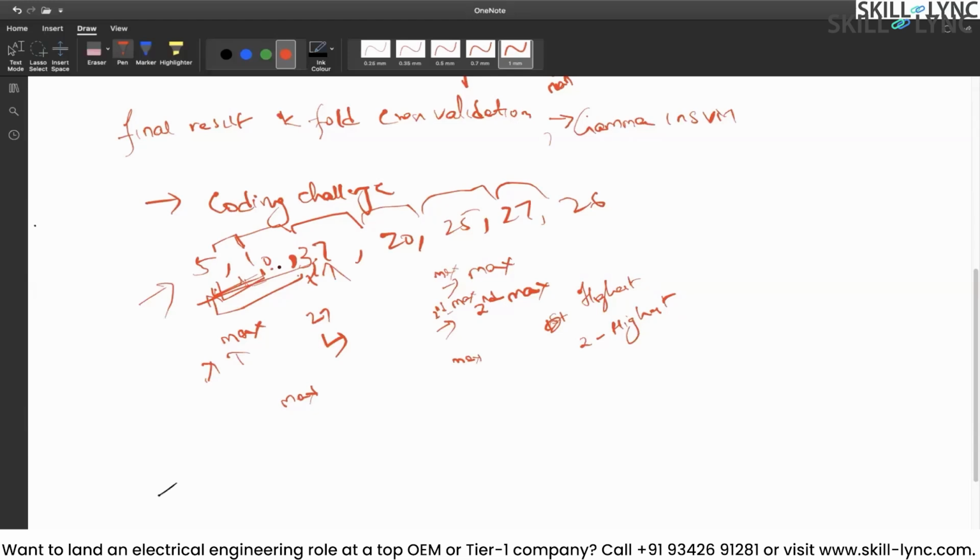I have already given you the logic. Now try to write this code to identify the second maximum number. Okay. So you will find it very interesting.